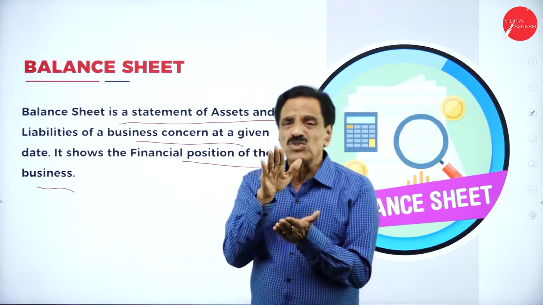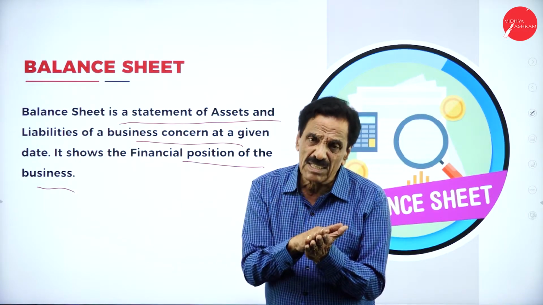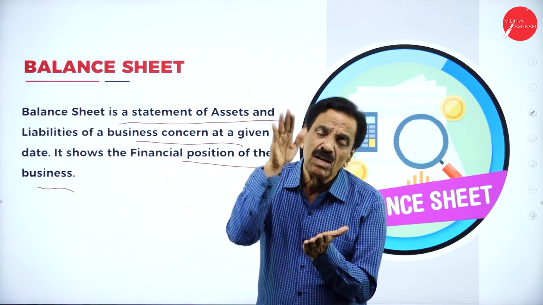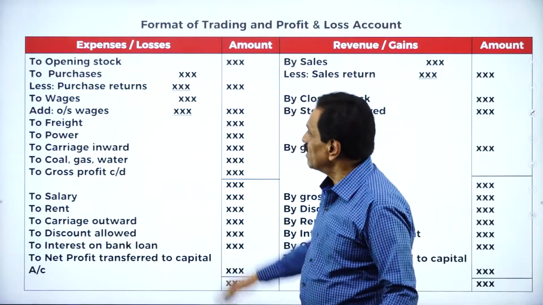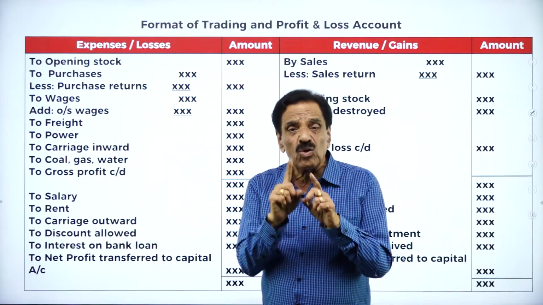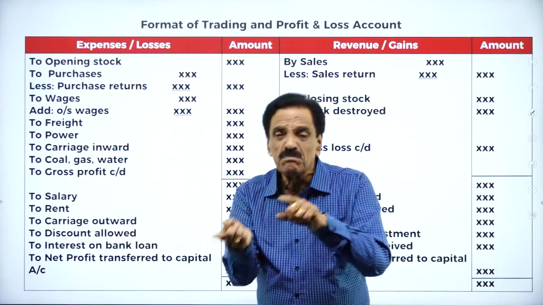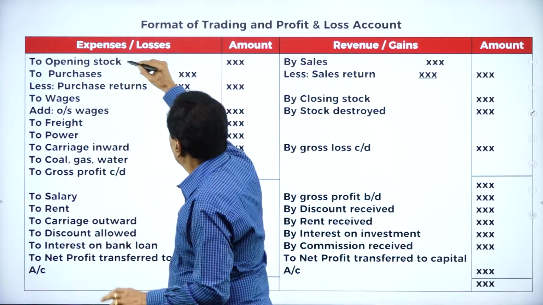Now, I'm going to explain what is the format of the final account, how to prepare a trading account, how to prepare profit and loss account, how to prepare the balance sheet. We go slow with the format. This is your format. It starts with the opening stock. The closing stock of the last year becomes the opening stock for the next year.